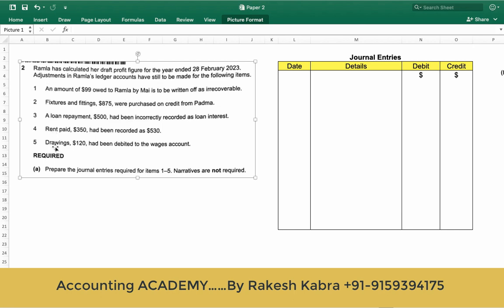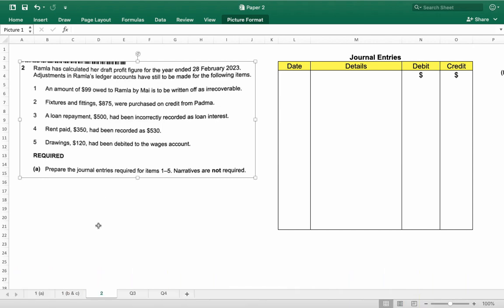Before doing adjustment for these transactions, Ramla calculated her draft profit. Now see the requirement A. Prepare the journal entries required for item 1 to 5. Narratives are not required. So let's see the journal entries for these 5 adjustments.